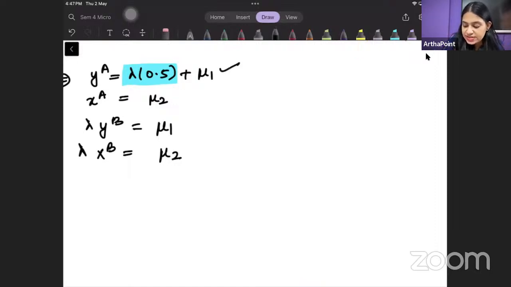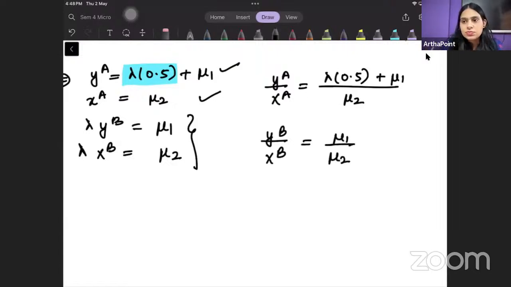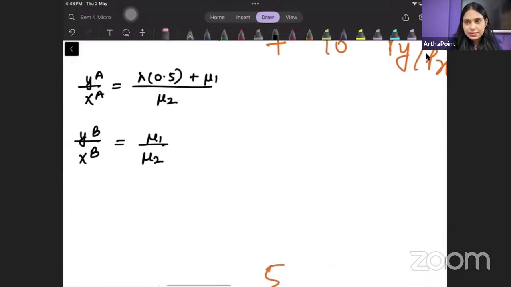If I divide this equation with this equation, I will get YA by XA is equal to lambda into 0.5 plus mu1 by mu2. Right? And if I divide these two equations, beta, I will get YB by XB is equal to mu1 by mu2.